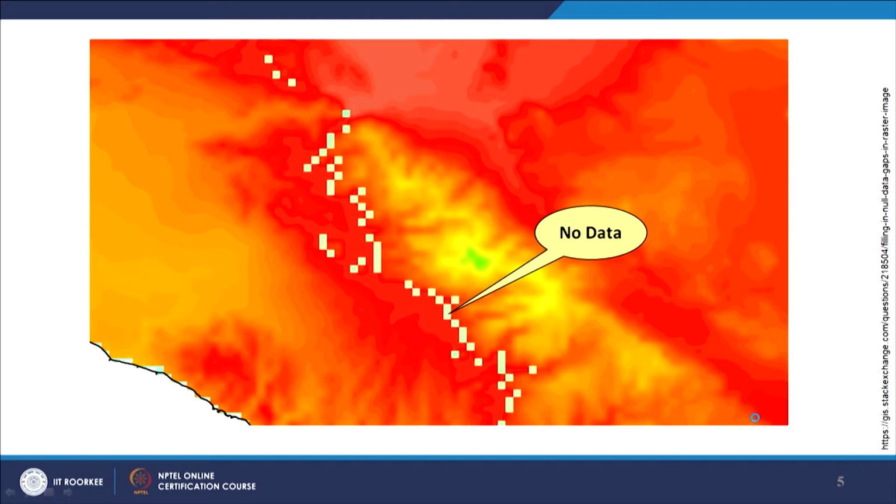It was based on SAR interferometry techniques, and when we discuss how digital elevation models can be developed, we will also discuss how, using SAR interferometry, we can generate a digital elevation model. But before that, when this mission was completed, during processing it was realized that there are various cells in the digital elevation model which are not representing the true elevation values.